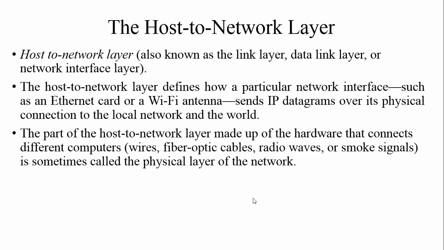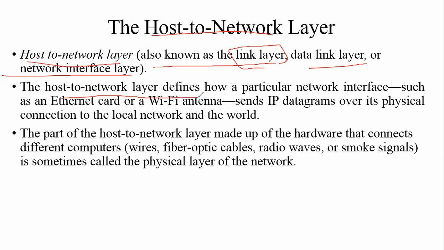What is going on here? That is wired media, or it can be wireless. Host to network layer is also known as the link layer, data link layer, or network interface layer.